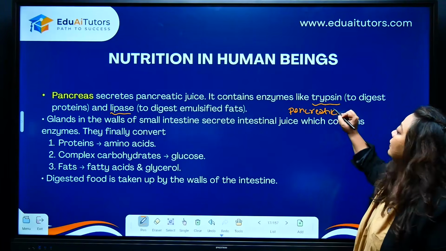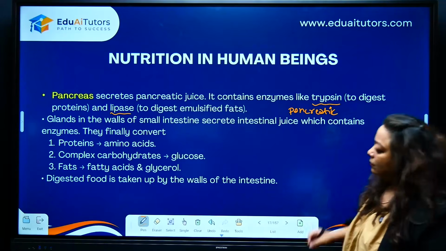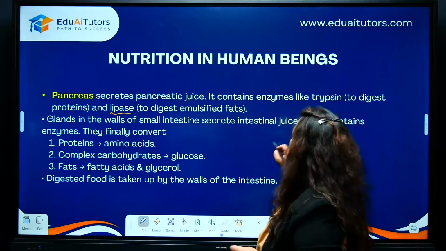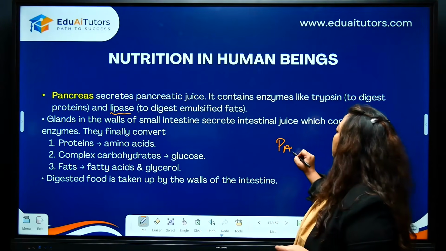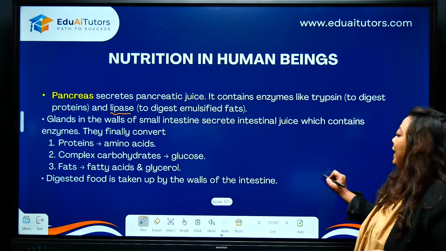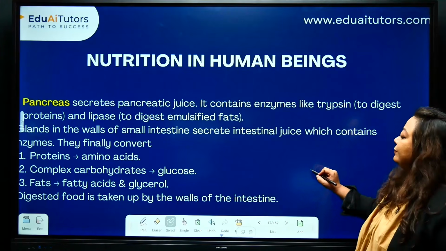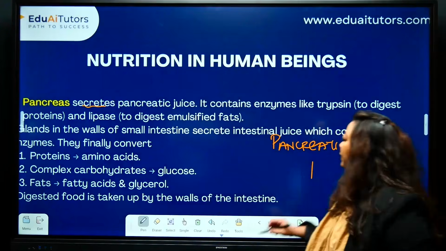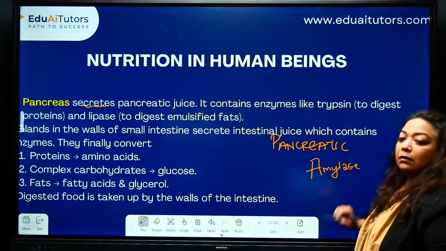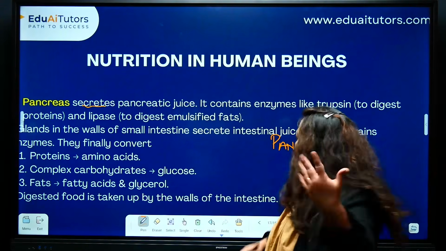Pancreatic amylase. The screen is also very excited to study, so it's moving.